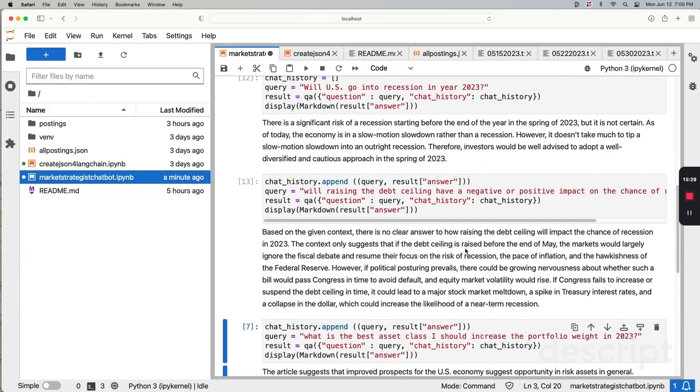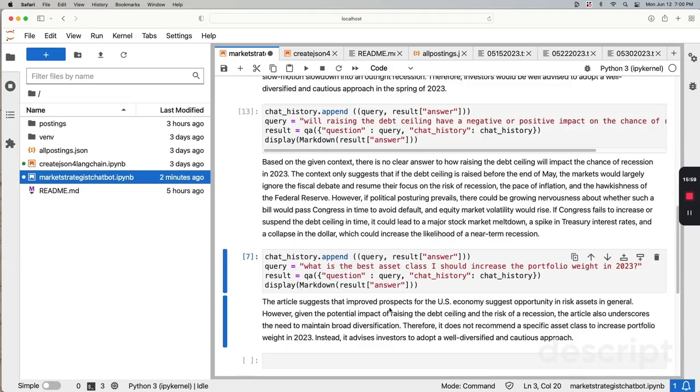However, what it says is that if the debt ceiling is raised before the end of May, the market will largely ignore the fiscal debate and resume its focus on the risk of recession. However, if the political posturing prevails, there could be growing nervousness about Congress moving toward default. Equity market volatility will rise. If Congress fails to increase it, it will lead to a major stock market meltdown, a spike in treasury rates, and a collapsing dollar, which increases the likelihood of near-term recession.